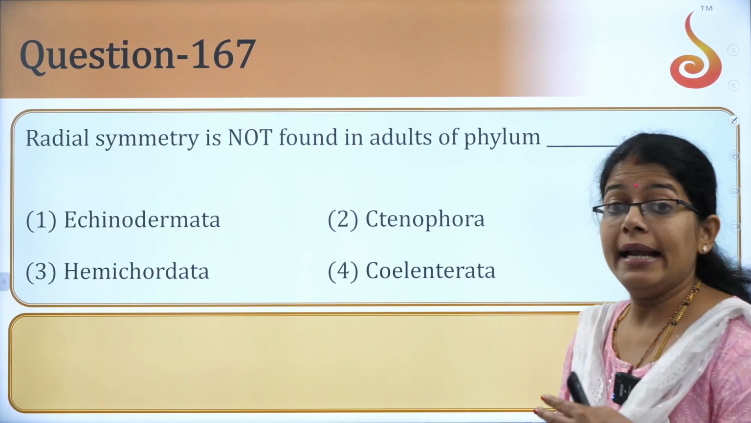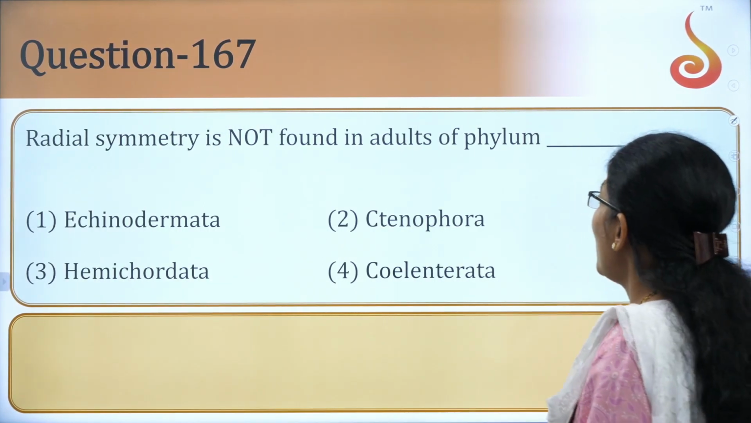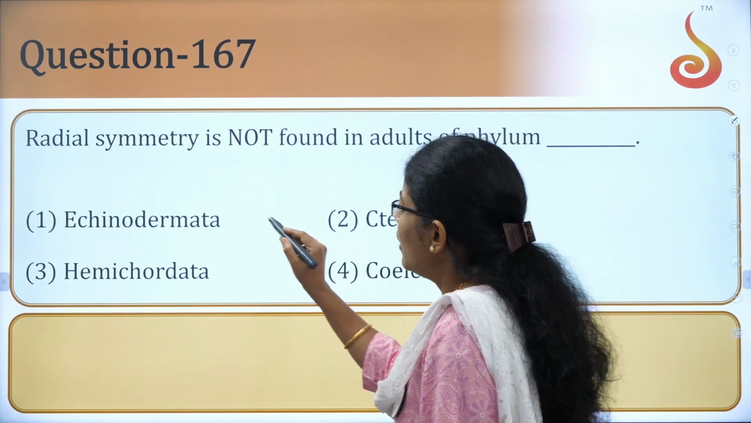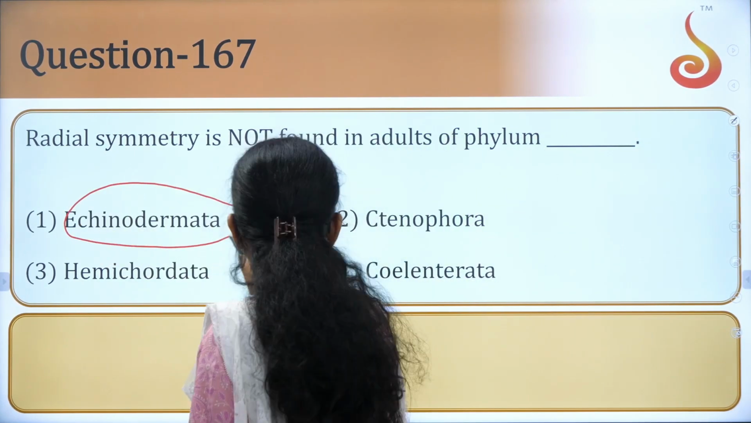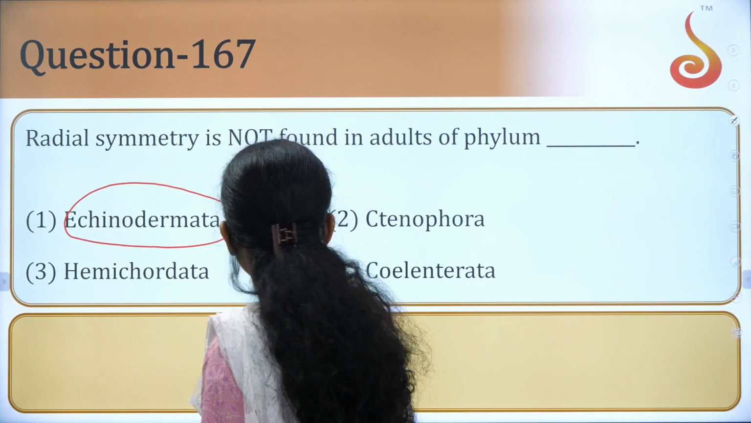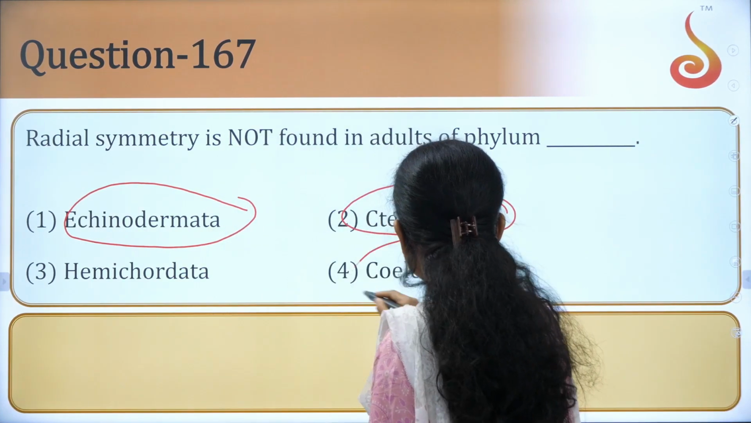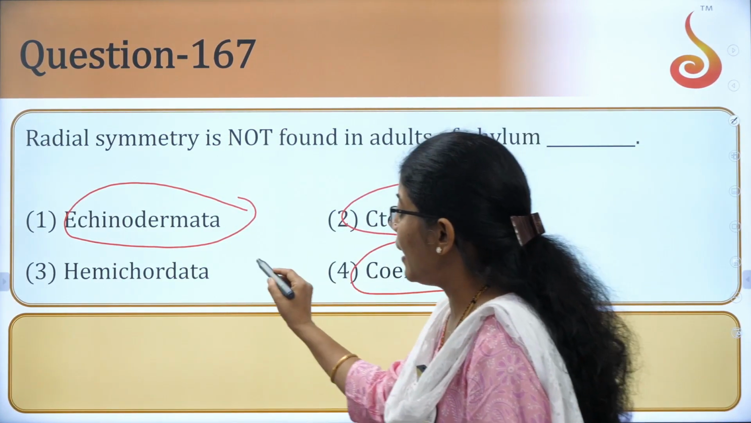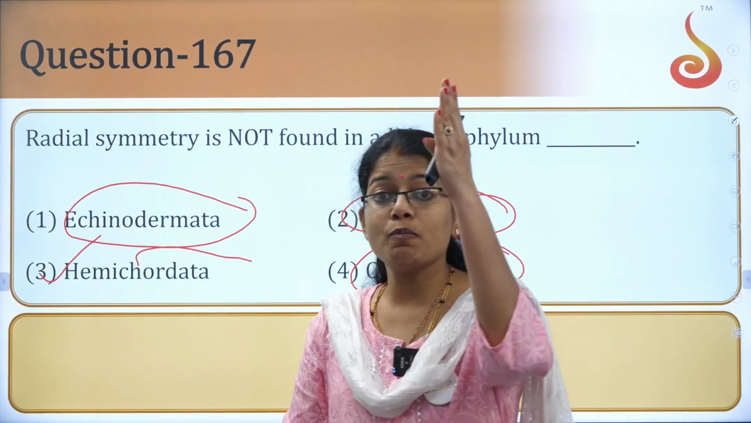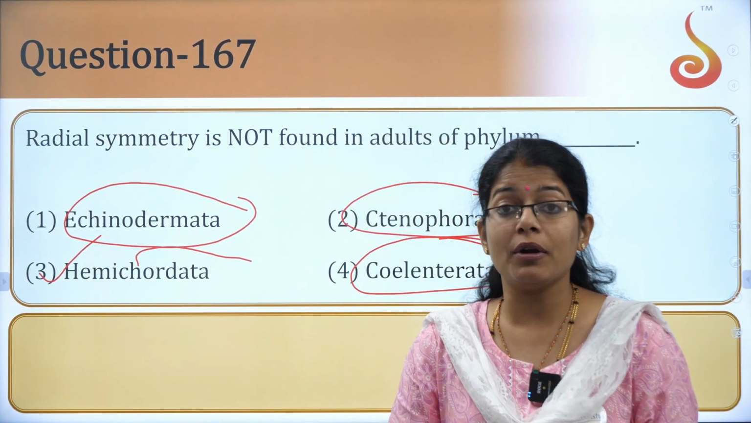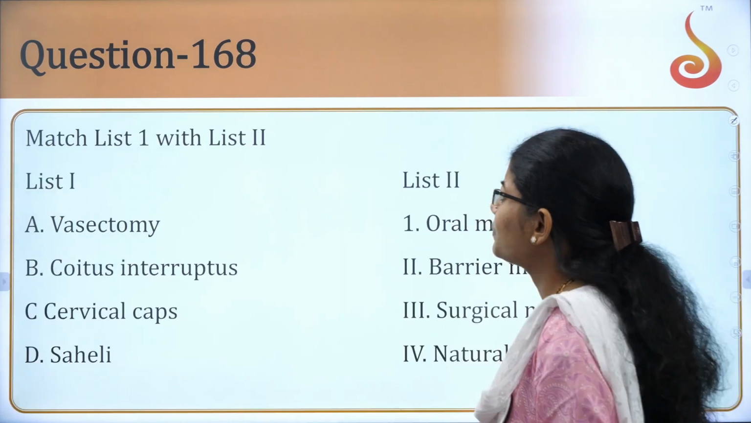Next one. Radial symmetry is not found in the case of which phylum? Echinodermata, Ctenophora and Coelenterata all show radial symmetry, but Hemichordata is the answer, which shows bilateral symmetry, students. Yes, Hemichordata shows bilateral symmetry.